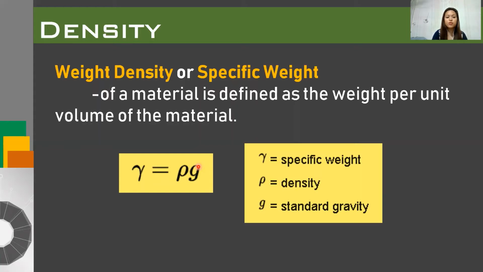Next we have the weight density, or the specific weight, of a material, which is defined as the weight per unit volume of the material. The specific weight is just equal to the density multiplied by the standard gravity. We can also denote it this way: we know that the density is equal to mass over volume, and then multiplied by the standard gravity, g.